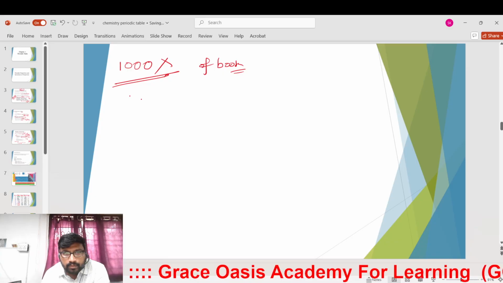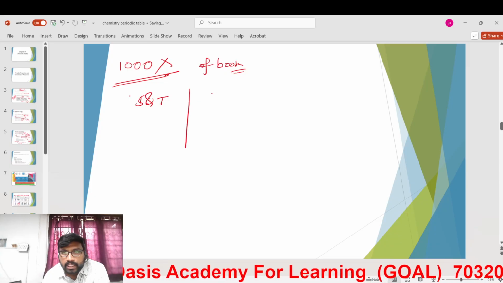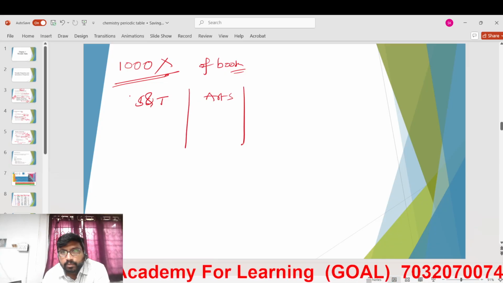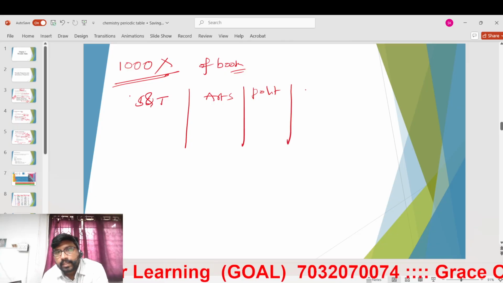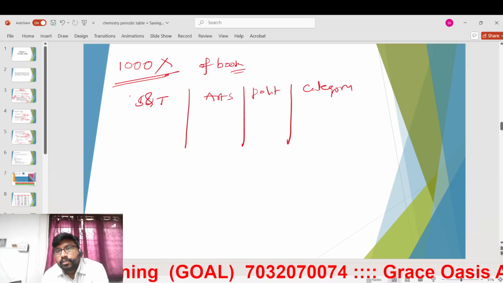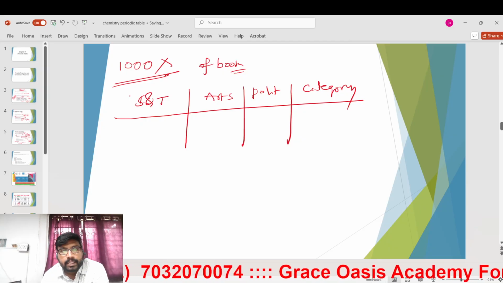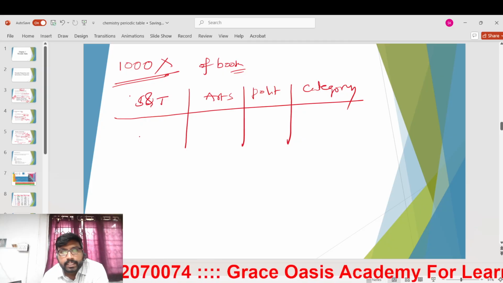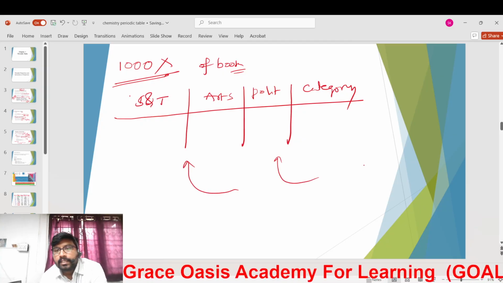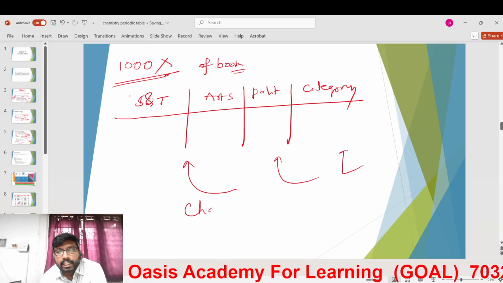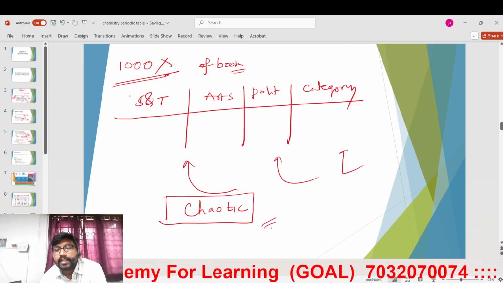Some books are related to science and technology, some to arts, some are political, some in other categories. Whenever you categorize them in their respective separate classification, it is easy to access. Otherwise it will be chaotic. That is what the scientists are trying to do.